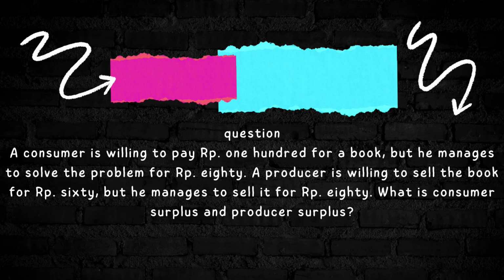Question: a consumer is willing to pay a higher price for a book, but manages to buy it for Rp 80. A producer is willing to sell the book for Rp 60, but he manages to sell it for Rp 80. What is the consumer surplus and producer surplus?